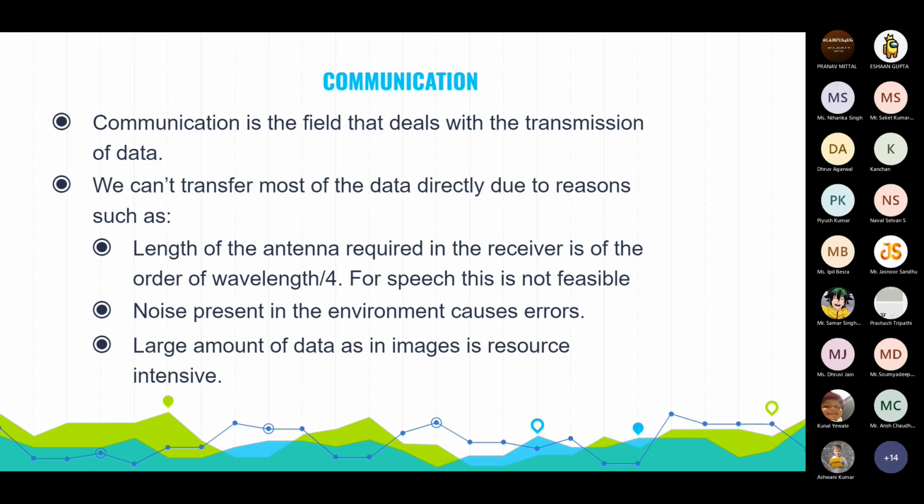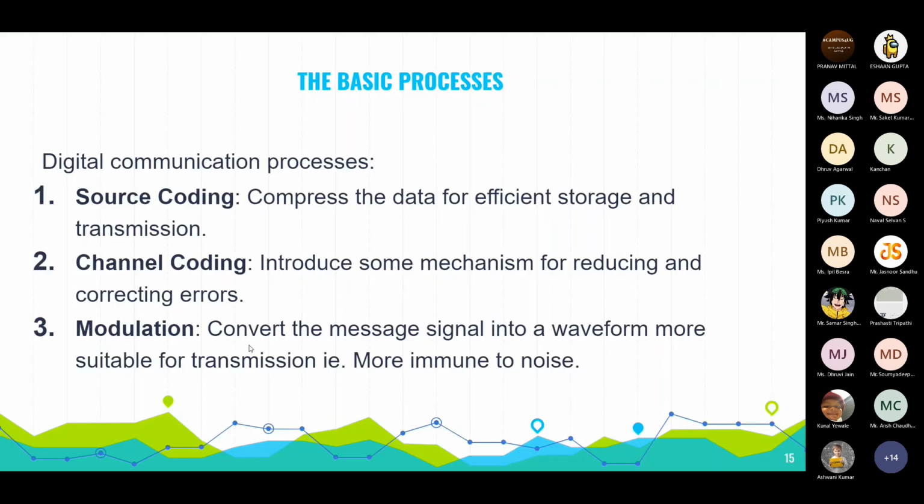Thus we need to process data before any transmission happens. This processing of data happens like this: source coding, channel coding, and modulation. So what is source coding, by the way? Source coding is used to reduce the redundancy, that is, the unwanted part of the data is removed in the source coding part.